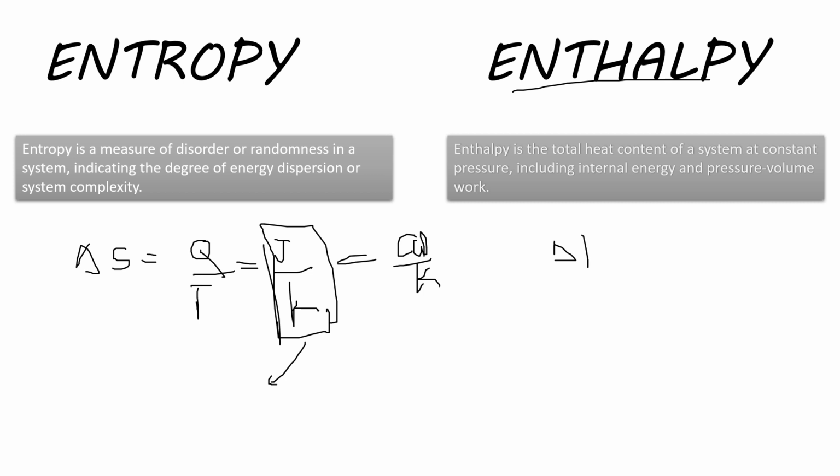It is denoted by del H, that is equal to the change in internal energy plus the change in the product of pressure and volume. Its unit is kilojoule per mole.